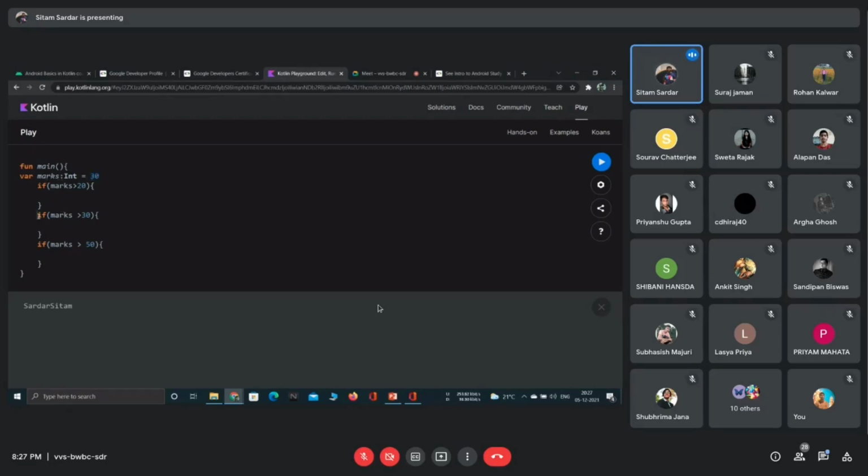See carefully what I am doing here. I am checking whether 30 is greater than 30. Does it make sense? 30 can't be greater than 30, so it will return false. And if it is false, then the code block inside will not work. In this case, I am checking whether 30 is greater than 50. No, it is false, so this will not work.